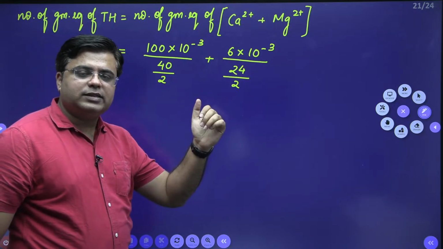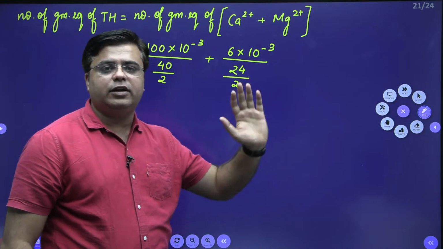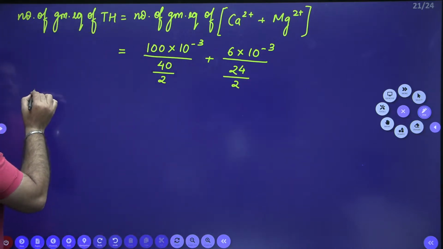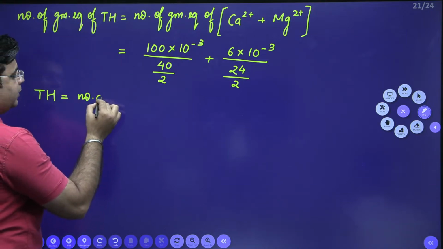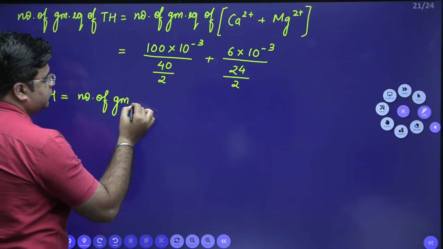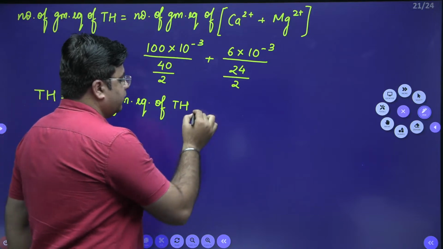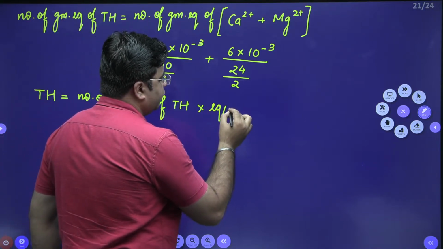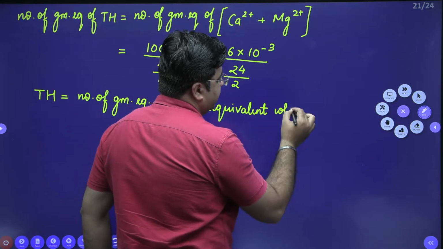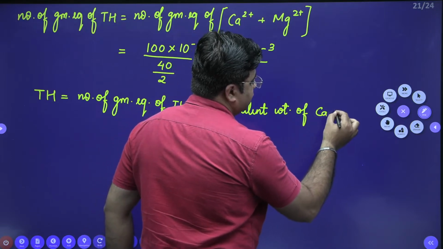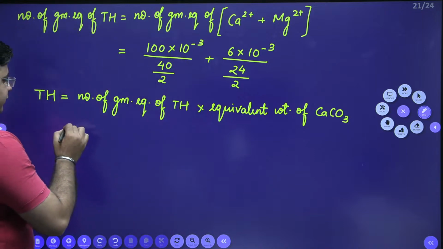Now total hardness is equal to number of gram equivalents of total hardness multiplied by the equivalent weight of CaCO3. Number of gram equivalents of total hardness we have already calculated.